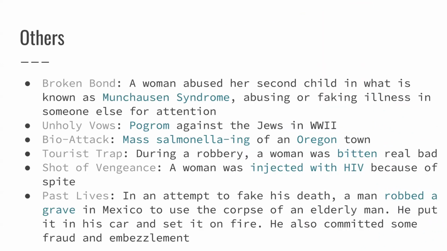So this is just a list of the others that occurred, the ones that didn't really fall under any other category. The first was a woman who abused her second child in what is known as Munchausen syndrome, which is abusing or faking an illness in someone else for attention on you. And then the pogrom against the Jews in World War II, the mass salmonelling of an Oregon town. During a robbery, a woman was bitten really badly. A woman was injected with HIV because of spite. And then Past Lives is an interesting one. In an attempt to fake his death, a man robbed a grave in Mexico to use the corpse of an elderly man.